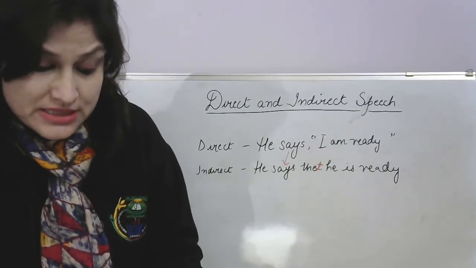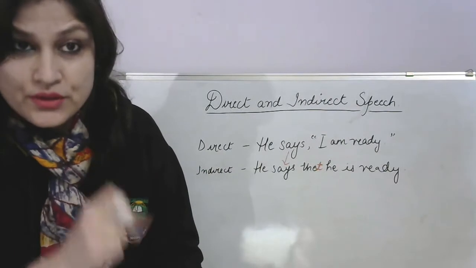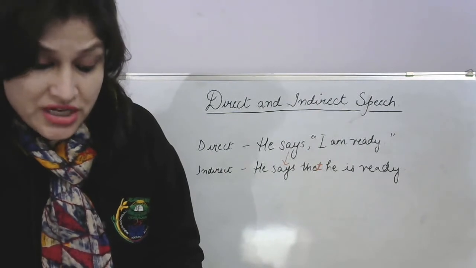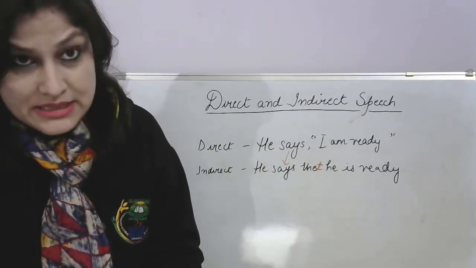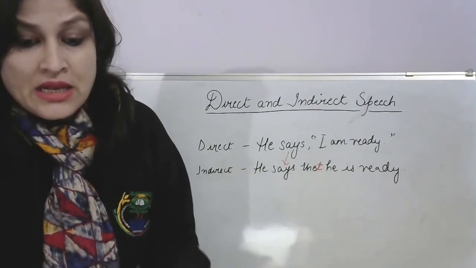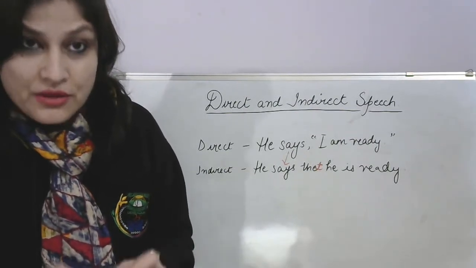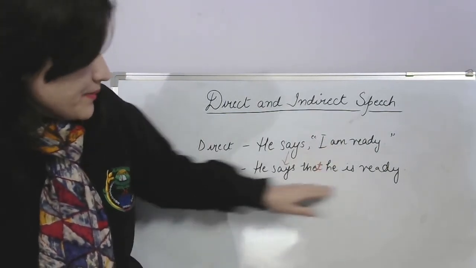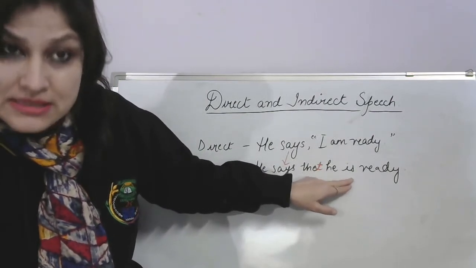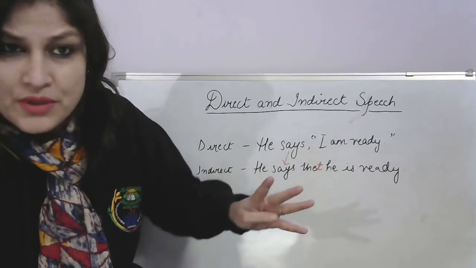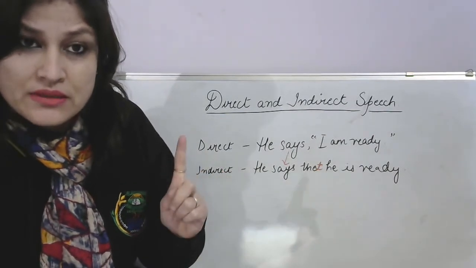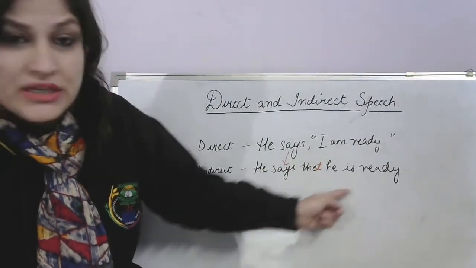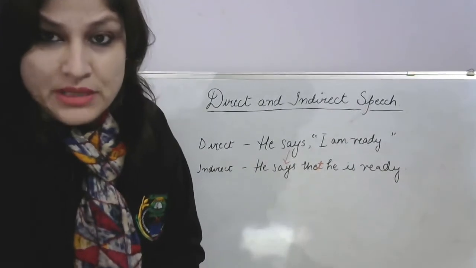If the reporting verb is in the past tense, like "he said," you remember the sentence before this? The tense of the verb in the reported speech is changed into one of the forms of the past tense as follows. In my own words, if this reporting verb is in the past tense, then you will make a change here, you will change it into the past tense. One of the forms of the past tense. You remember the 4 forms? Simple, continuous, perfect, perfect continuous, I'm sorry, the 4th one. So that will be changed. So let's see how. Give me a minute.